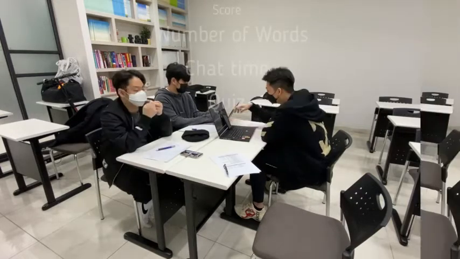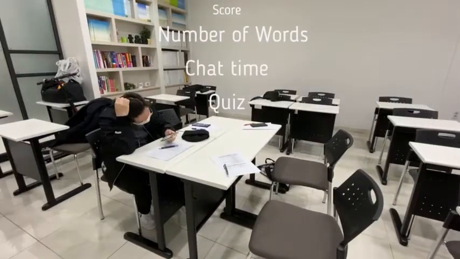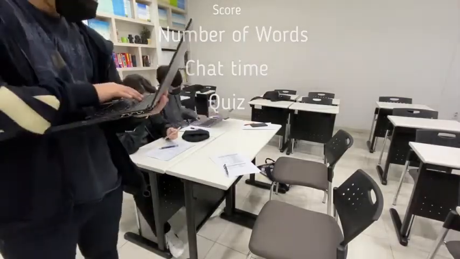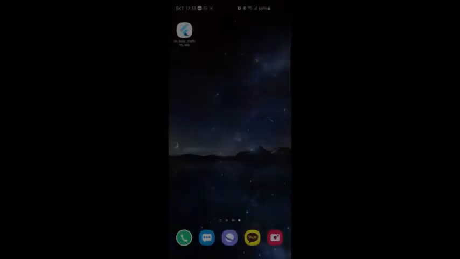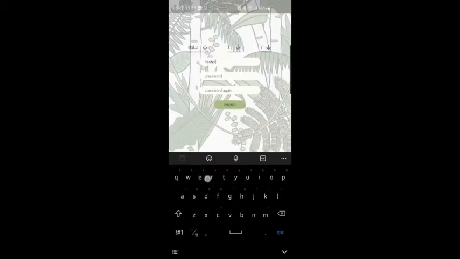There is a scoring system in the app. The scores are given by calculating the number of words and chat time used while chatting. And the ranking system can be used to check your ranking in total. You can also divide your tier according to your score to see your current tier.